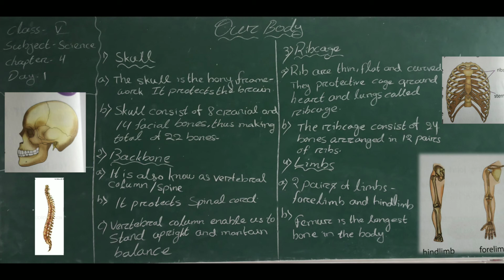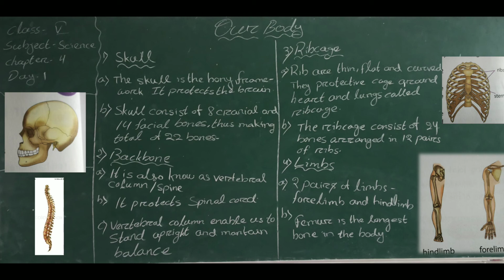Third one, rib cage. Look at the picture, students. Ribs are thin, flat, and curved bones. They form a protective cage around the heart and the lungs, called the rib cage. The rib cage consists of 24 bones arranged in 12 pairs of ribs.